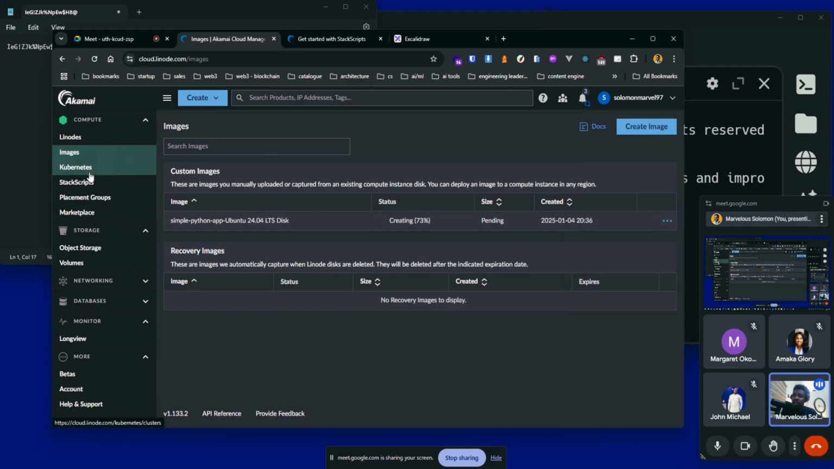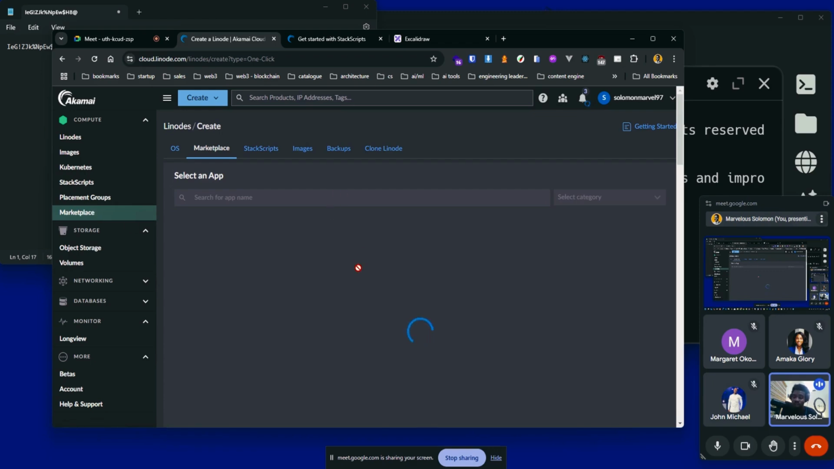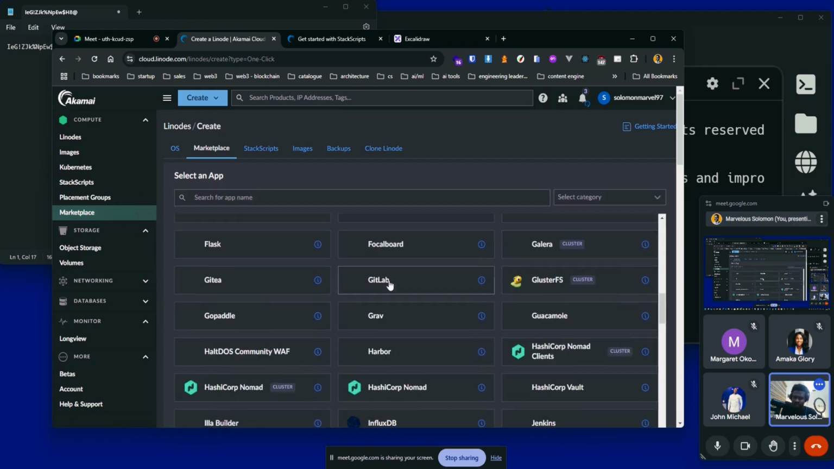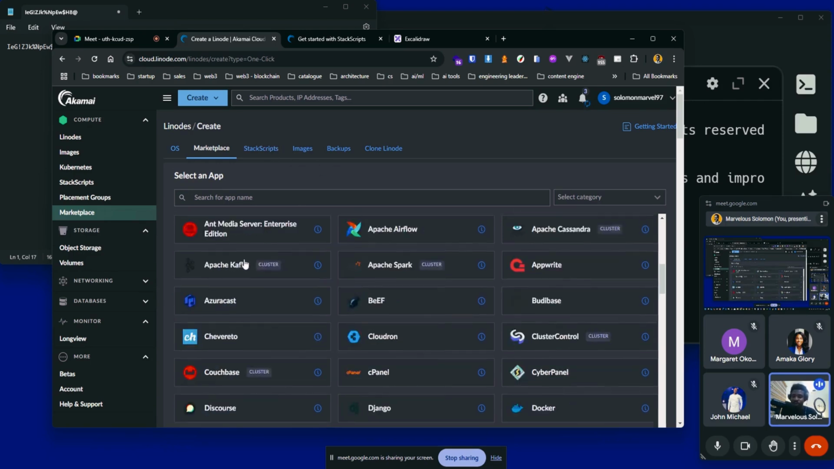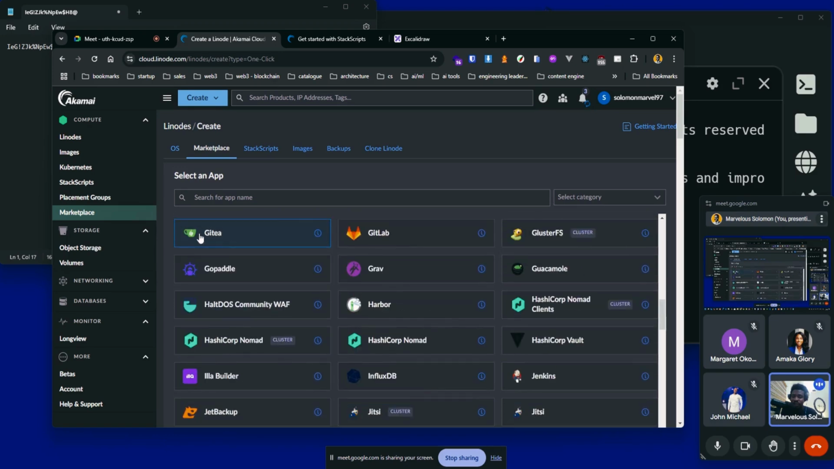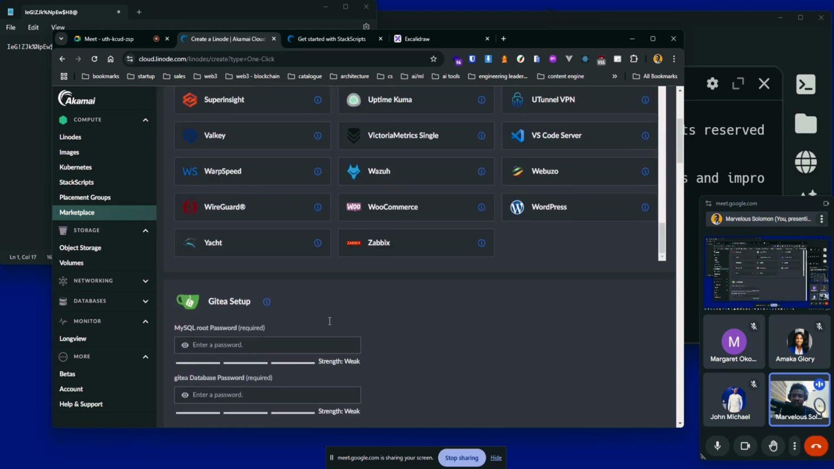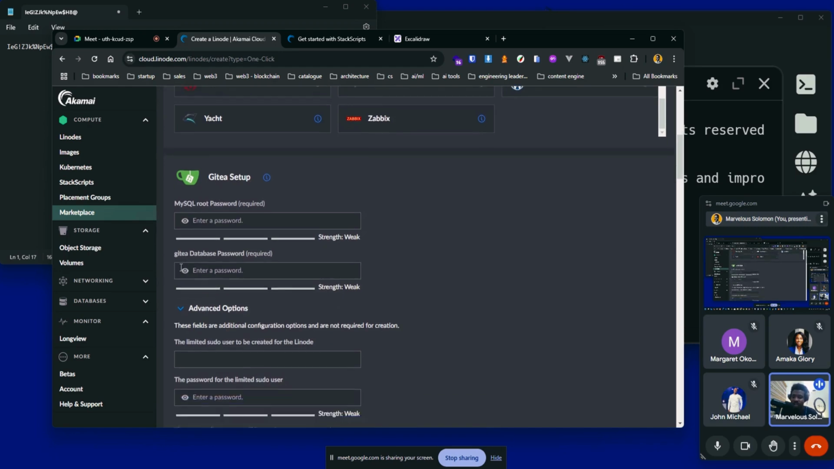Okay, so I think I've explained the marketplace and how it works, but let's see what we can set up. Gitea here is a good use case. Gitea is basically Git but open source, so you can deploy your own version of Git, right? All I have to do is select Gitea here, which I have done now. I have it displayed right here.